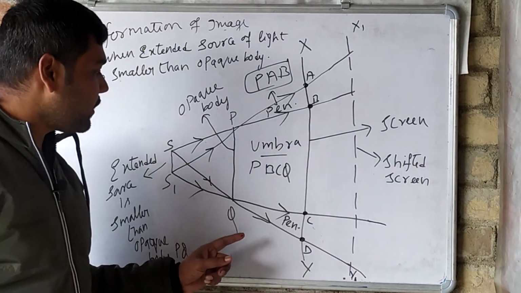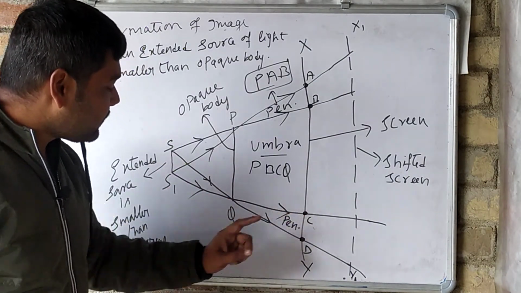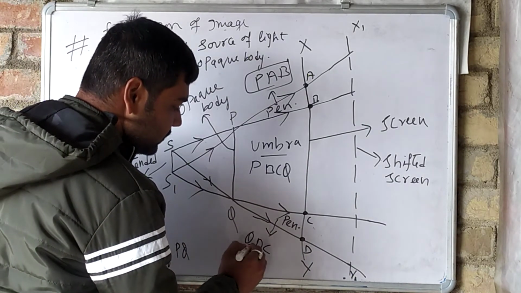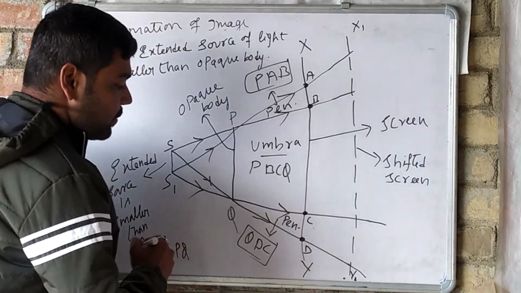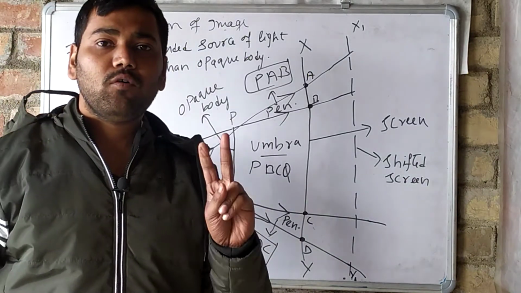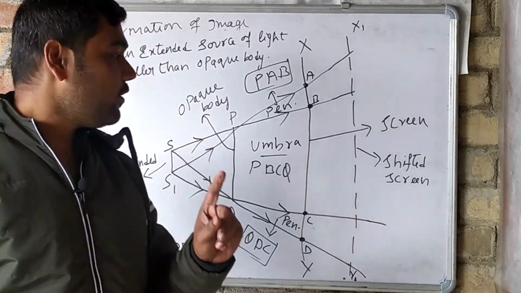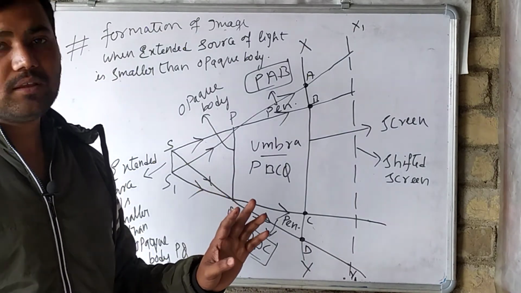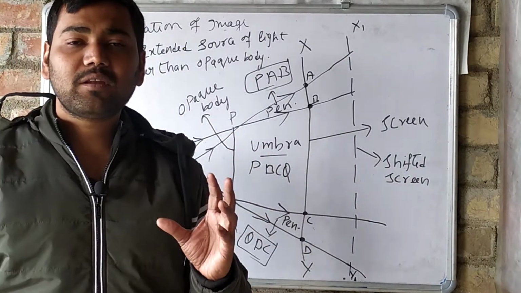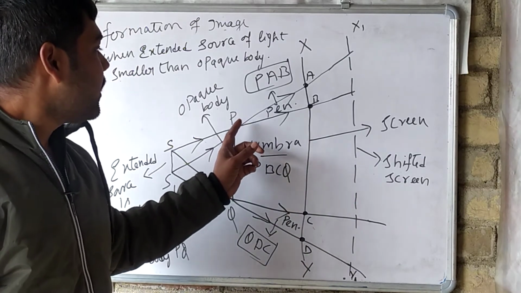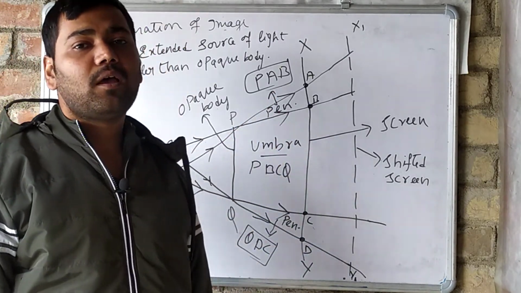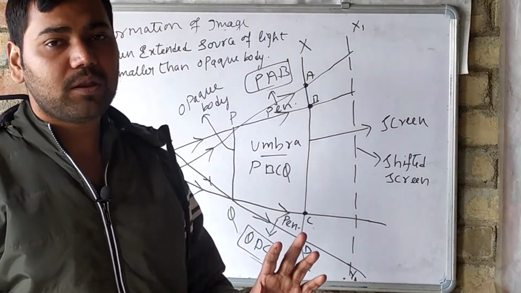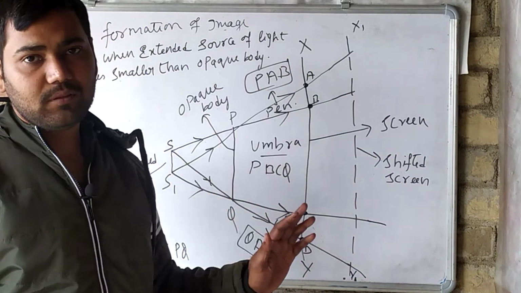And one more penumbra will form, QDC. This is also the penumbra region. So two penumbra regions will be seen and one umbra region. But what are we seeing? We are seeing that the region of umbra is much larger as compared to the size of the penumbra formed. Umbra is larger than penumbra, but penumbra will also form in this case.